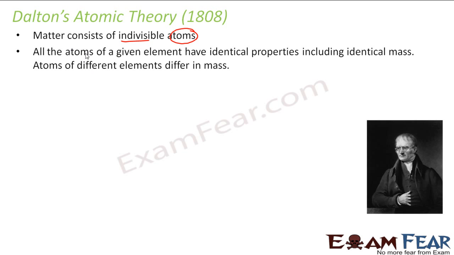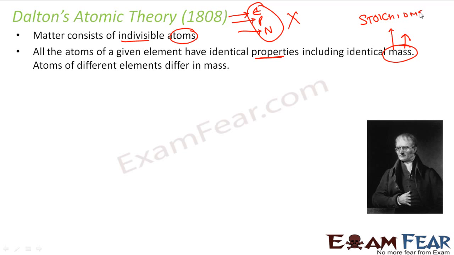And then he told that all the atoms have a given property, in the sense they have the same mass, because this guy is talking about the mass only. Please note, till now in 1808, electron, proton and neutrons were not discovered. The only thing this guy proposed was that there is something called atom which is not divisible, and he generally measured atoms by mass, and this mass used to come from stoichiometry, because at that time this was what he called chemistry.